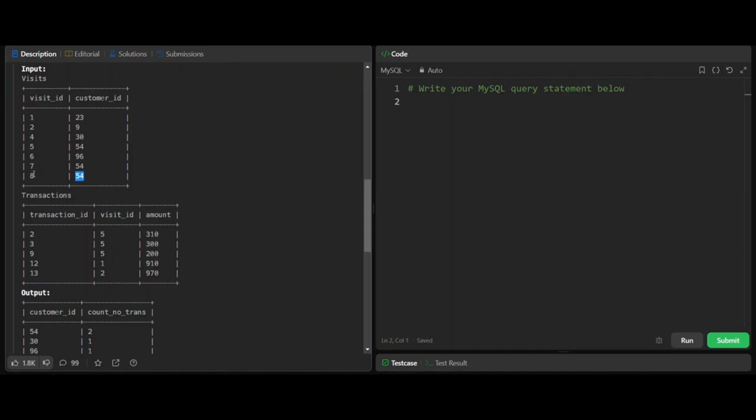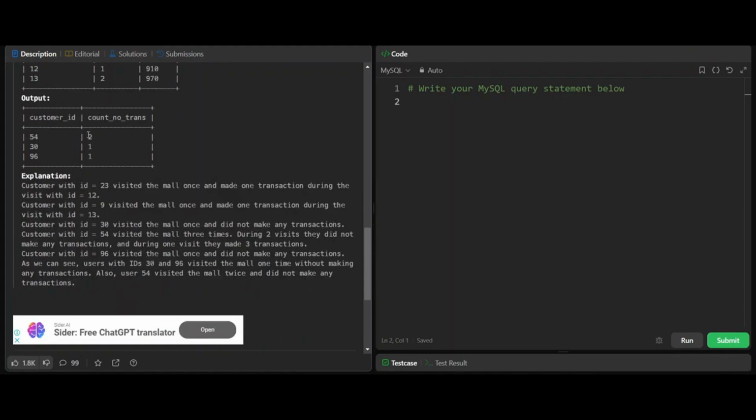Same customer ID, we have one more visit ID. That means they have visited the mall again. And let's see during this visit if they have made any transaction. In the transactions table, there is no visit ID 8. That means they have visited the mall with visit ID 8, but they did not make any transaction. Now our count becomes 2. So our result should have 2 in its output.